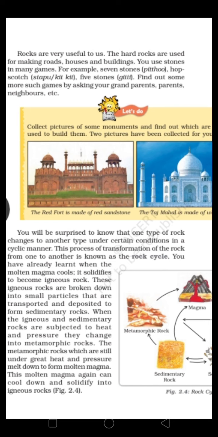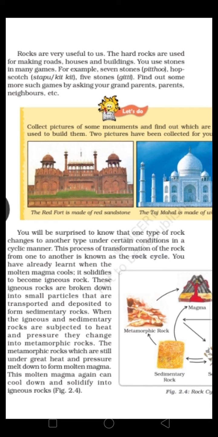This process of transformation of the rock from one to another is known as the rock cycle. This is the definition of the rock cycle.